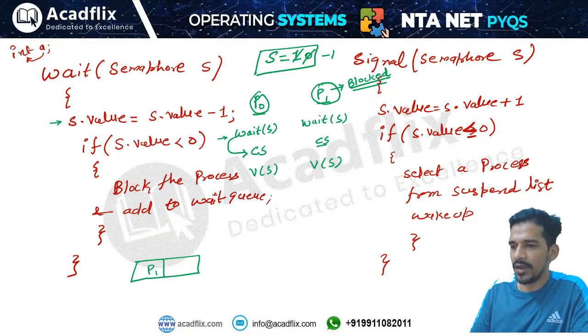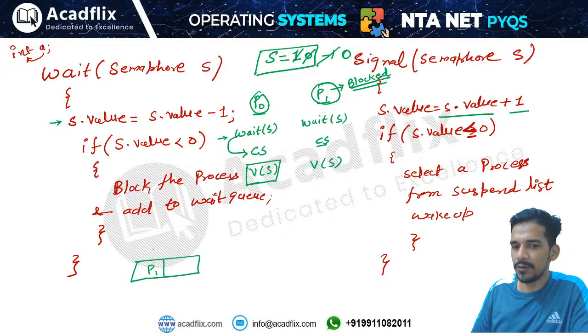Then this process is already executing, right? Process P0 is executing. Then process P0 will apply the signal operation. What signal operation will do is, signal operation will increment the value of semaphore by 1. That means this will become now 0. Okay, and then it will check if the value of semaphore is less than or equal to 0, then select a process from the waiting list and wake it up.